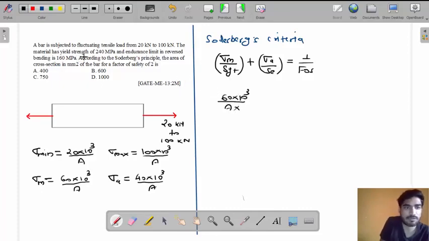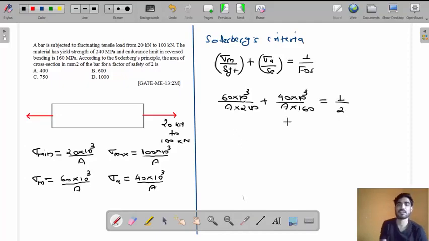And what is SYT? 240. Plus sigma a, which is 40 into 10 to the power 3 by area. And what is SE? 160, equals to 1 by factor of safety. What is the factor of safety given in the question? 2, my friend. So from this equation, you can find the area.